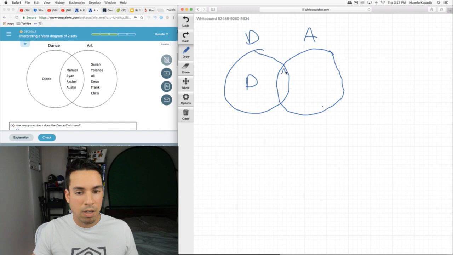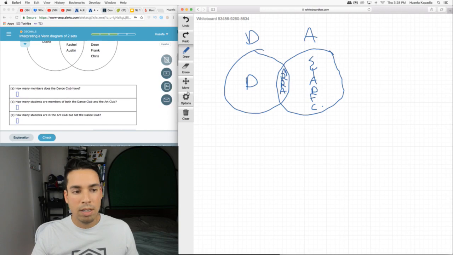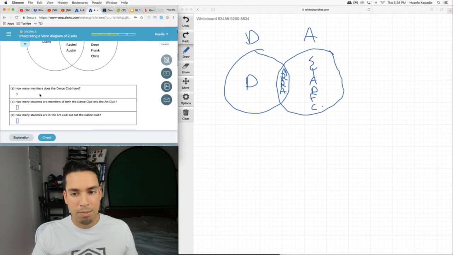D, M, R, R, A, S, Y, A, D, F, C. Okay. How many members does the dance club have? 1, 2, 3, 4, 5. We got to include these guys because they're in the dance club. They're also in the art club, but they're in the dance club. So there's 5 people in the dance club.